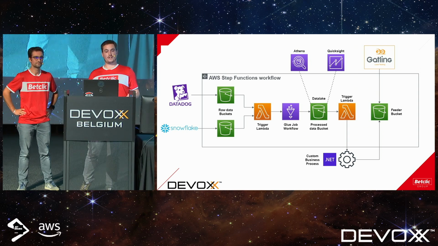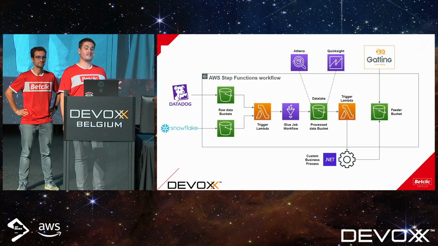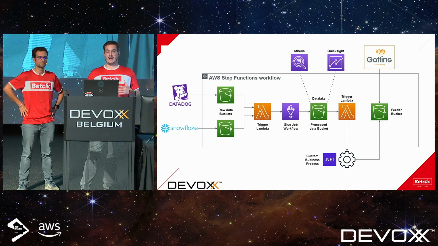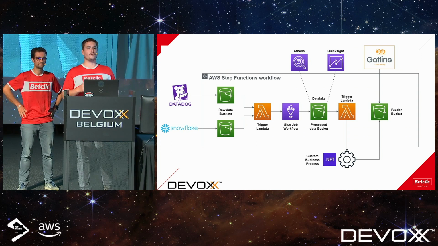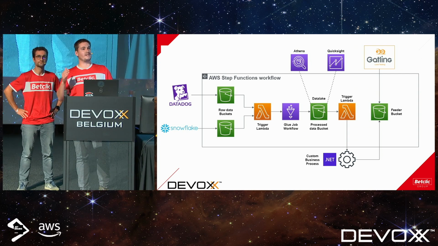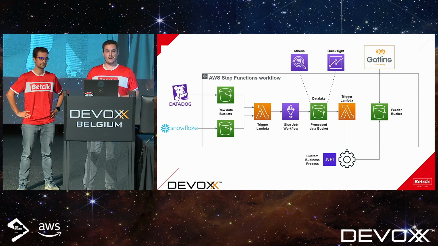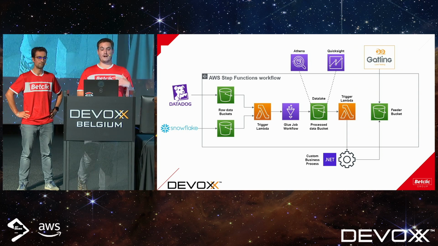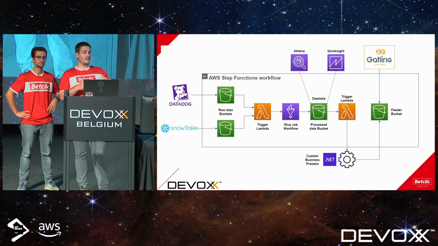First thing I want to mention is that we are using Step Functions. Step Functions is an AWS service to create ordered processes. In our case, it's very useful because we need to process different steps one after another. So let me try to explain what's going on here. On the left, we have our raw data coming into an S3 bucket.